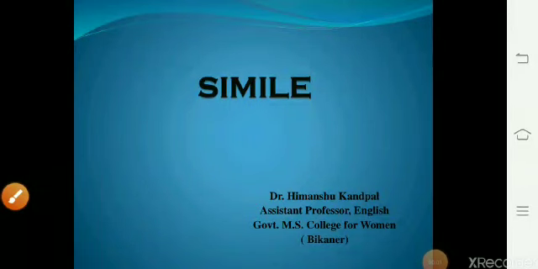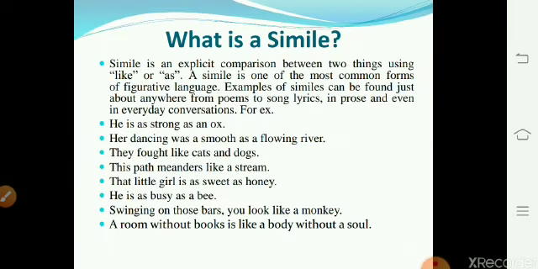Hello students, today I am going to discuss two important literary terms, that is simile and metaphor. Poets, writers and dramatists make ample use of simile and metaphor in their writings to make them more descriptive and enjoyable. So, first of all, we are going to discuss an important figure of speech that is called simile.